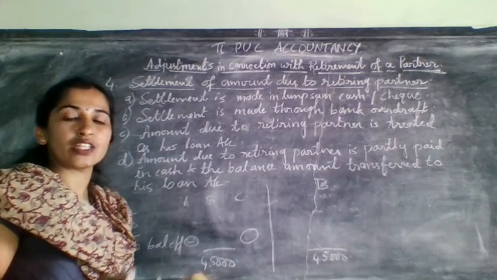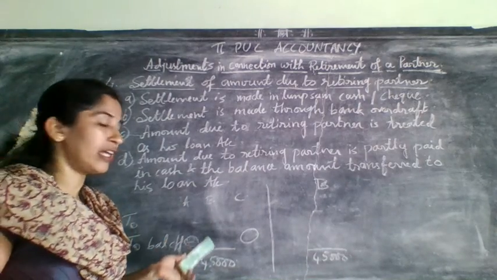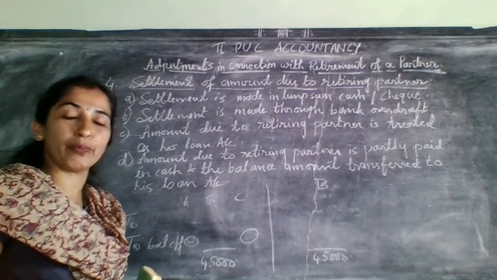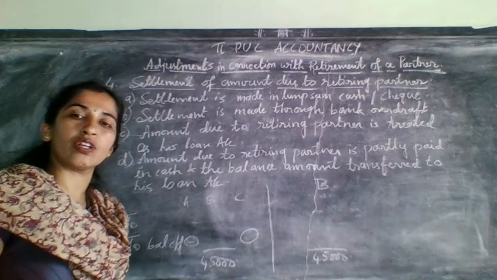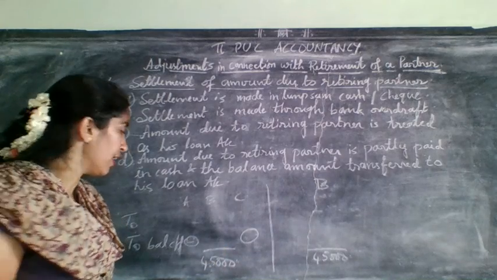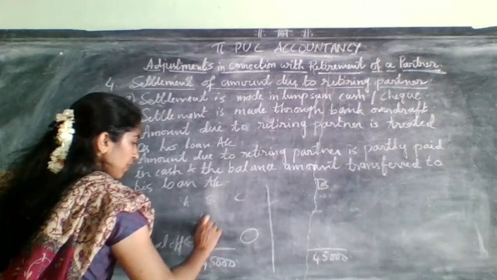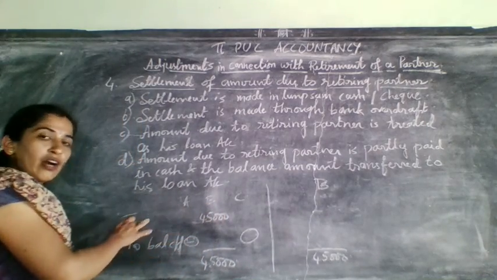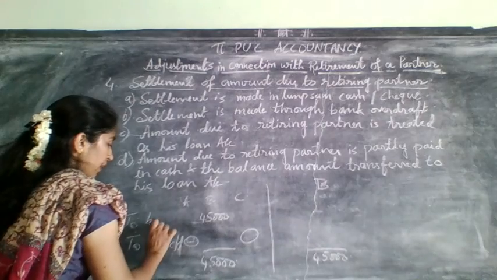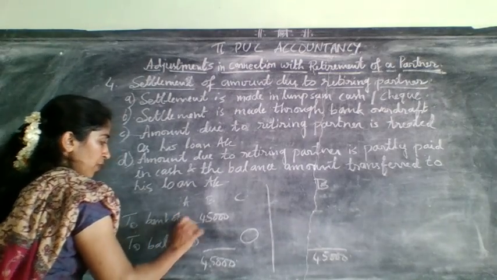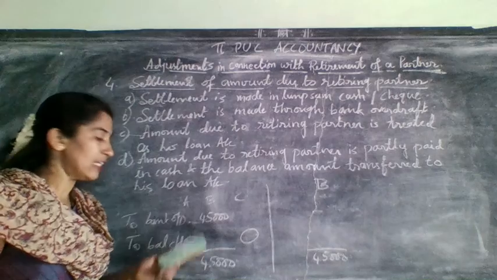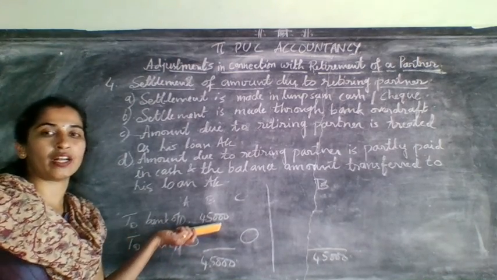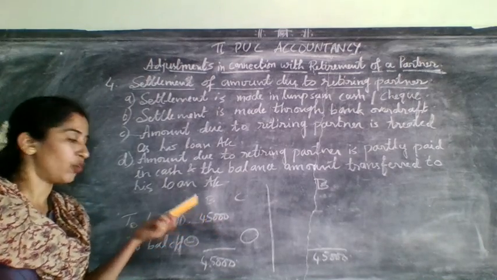Overdraft means when there is no money in their account also, then also they can withdraw money from that. That is considered as bank overdraft that I already taught you in the previous classes, right? So this 45,000, when there was no sufficient money in the bank, then also they can settle his account through which one? Bank overdraft. At that time, instead of cash or bank, you need to write it as bank overdraft.